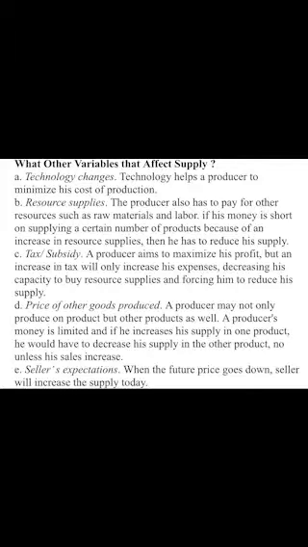C. Tax or subsidy. A producer aims to maximize his profit, but an increase in tax will only increase his expenses, decreasing his capacity to buy resource supplies and forcing him to reduce his supply. D. Price of other goods produced. A producer may not only produce one product, but also have other products as well. A producer's money is limited, and if he increases his supply in one product, he would have to decrease his supply in the other product. E. Seller's expectations. When the future price goes down, the seller will increase the supply today.